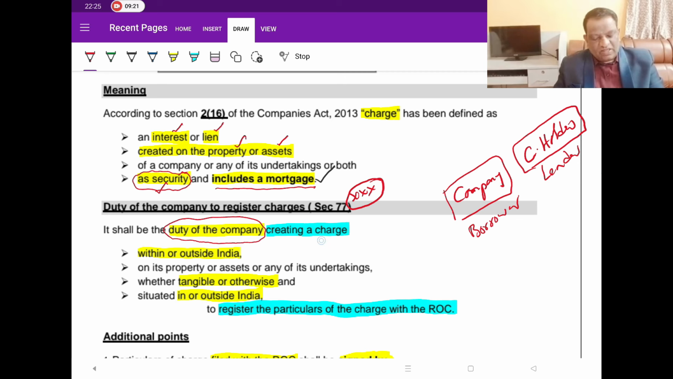Now, who is creating the charge? Within or outside India, either a property or an asset, either tangible or intangible, situated in India or outside India. Once you are a company registered under the Companies Act 2013, then any kind of charge that you create, whether on a property, any assets or any undertakings, within India or outside India, and whatever the type of assets, tangible or intangible, it covers every type of creating a charge. Wherever you have created a charge, that is where you have an obligation to register the charge.